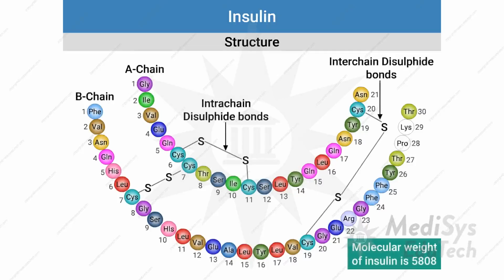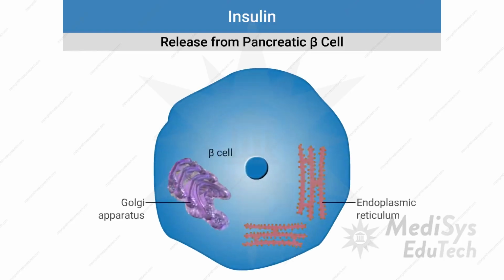and B chain containing 30 amino acids. Both A and B chains are linked by 2 disulfide bonds, and a third disulfide bond is in the A chain. The molecular weight is 5808. Secretion. It is secreted by the rough endoplasmic reticulum of beta cells as pre-proinsulin.